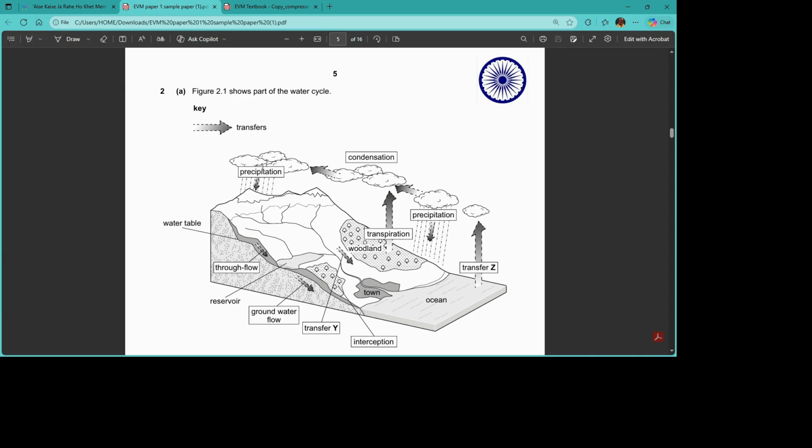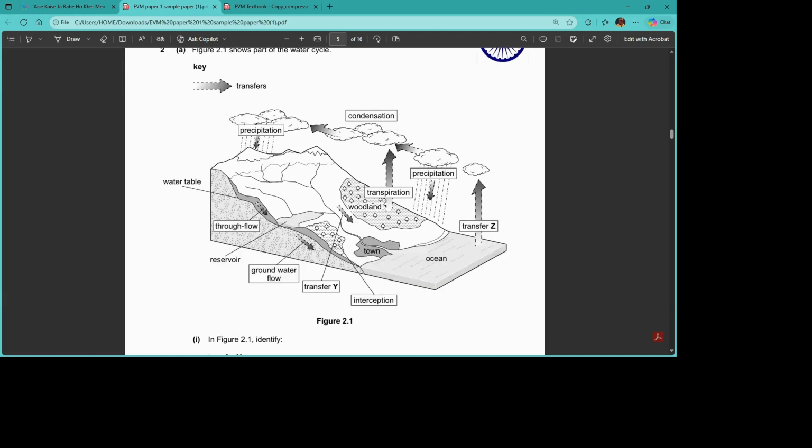This one is from water management, and the question says figure 2.1 shows part of the water cycle, the H2O cycle, and they have given a key here. So we have precipitation, that is the rainfall, condensation, precipitation again, transpiration, and these are the keywords we see here. So read this image very carefully.